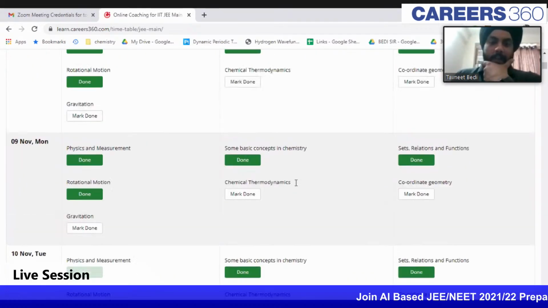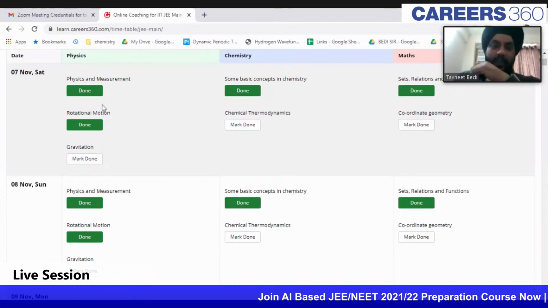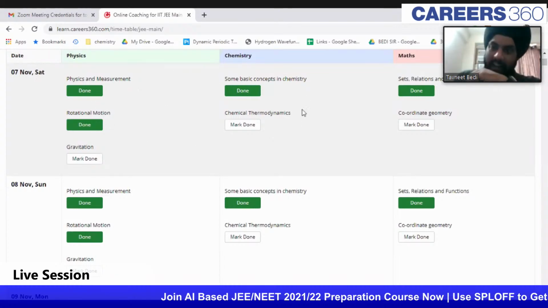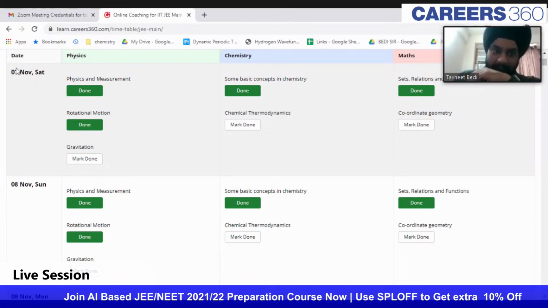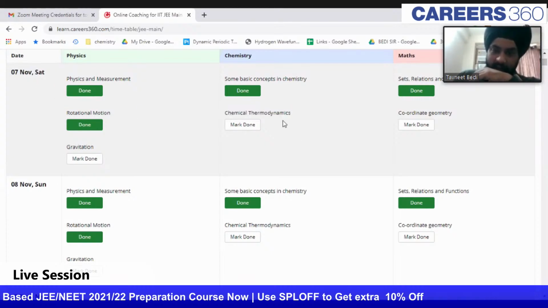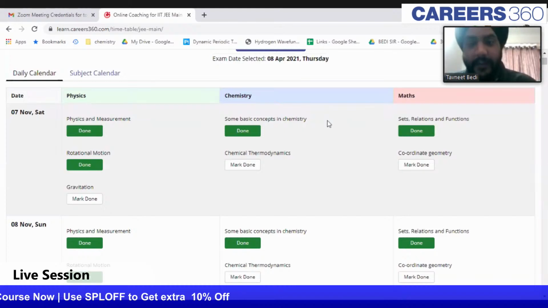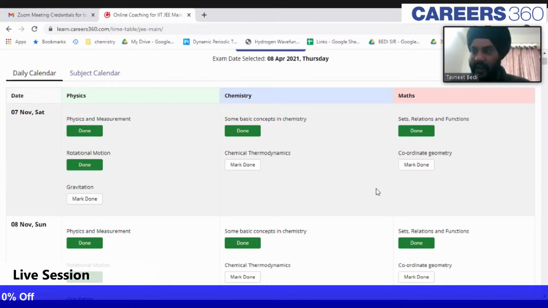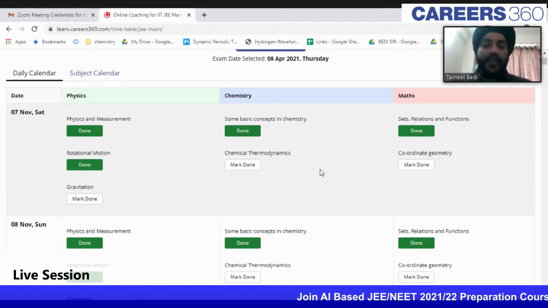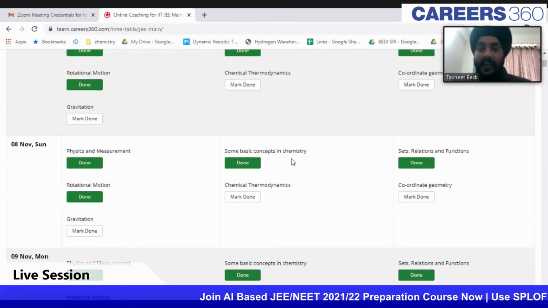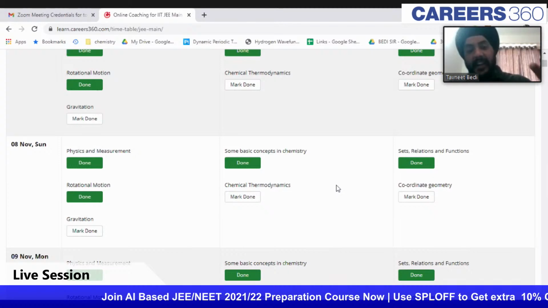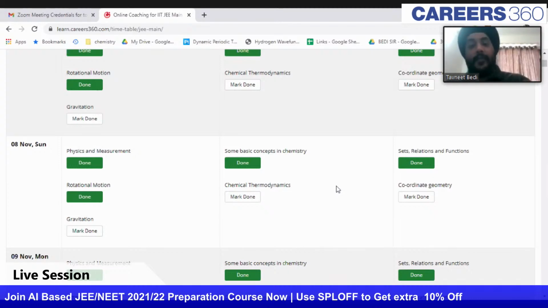So these chapters are done. These are showing in green, guys, that you have done this. It is now telling me that I have to study the chapter of chemical thermodynamics today. What this adaptive timetable does is that it takes the weightage of each and every chapter, as far as your JEE Main or NEET exam goes, and it factors that weightage into the number of days it is giving you to study. Suppose chemical thermodynamics has a greater weightage, it will automatically show you that you have to study this for a longer time period.